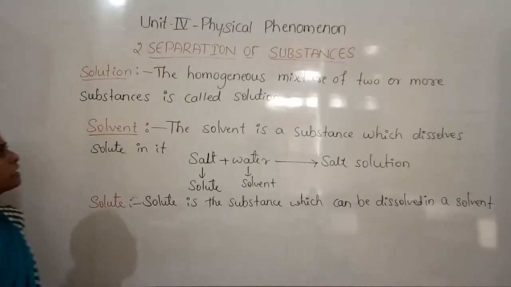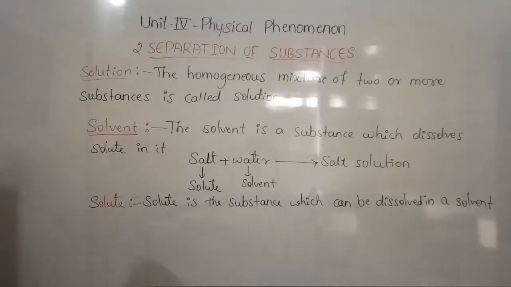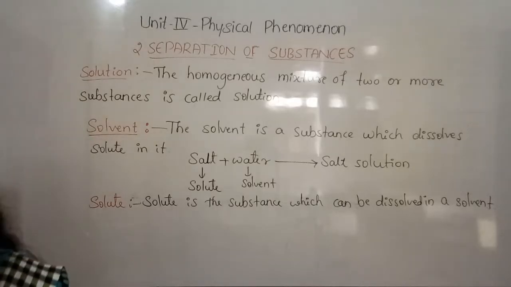So the solution is the homogeneous mixture of two or more substances, the solvent is a substance which dissolves solute in it, and the solute is a substance which can be dissolved in a solvent. These are the definitions for solution, solvent as well as solute. Now we can give examples.